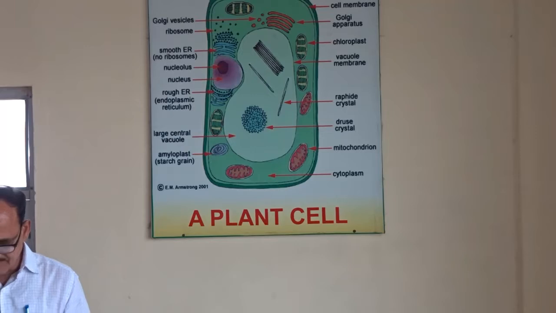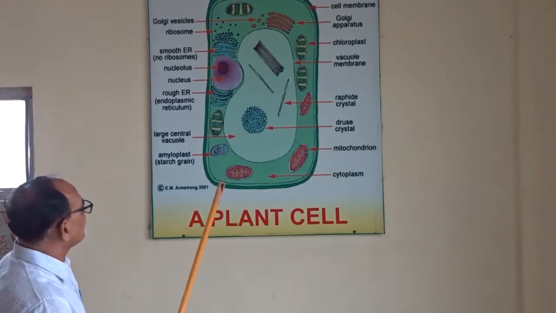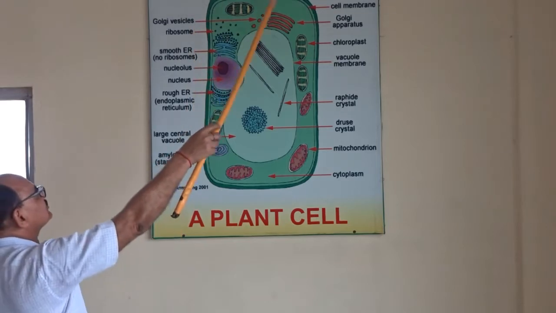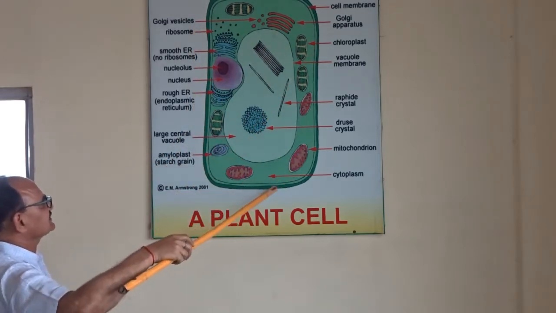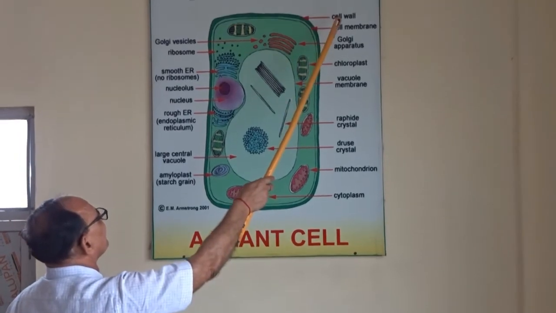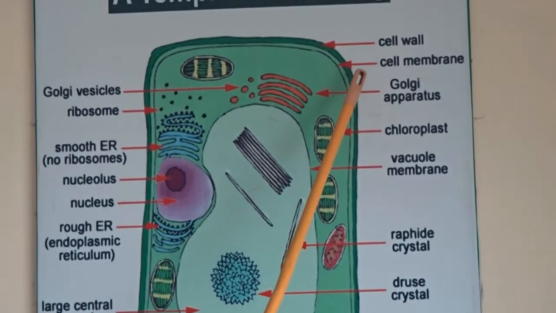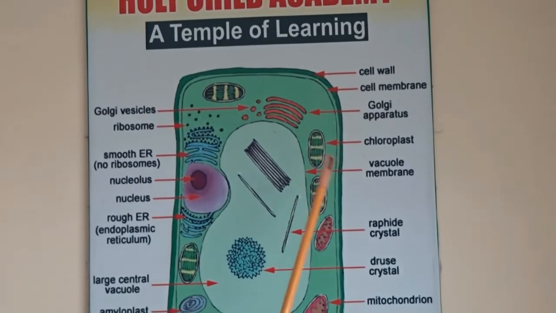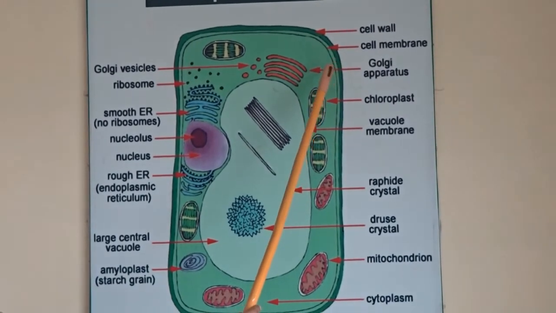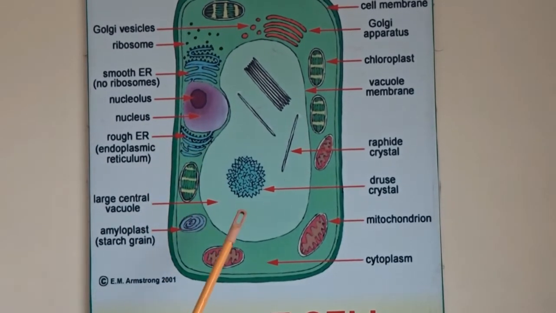Now, this is very important to discuss. Just see that there is a cell, and the cell has a cell wall, and after the cell wall it has a delicate cell membrane, and here is the nucleus.